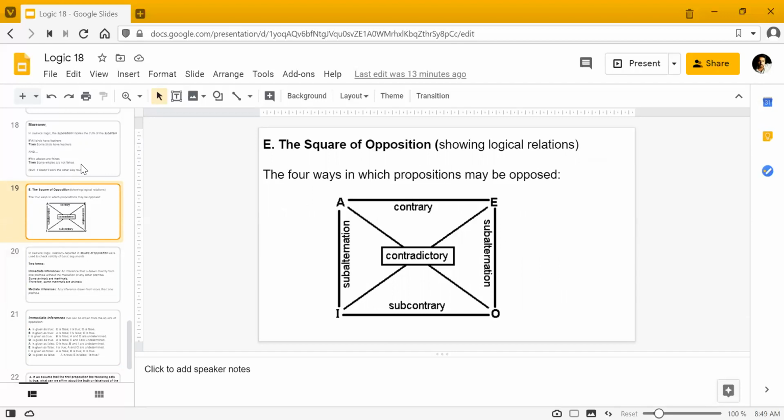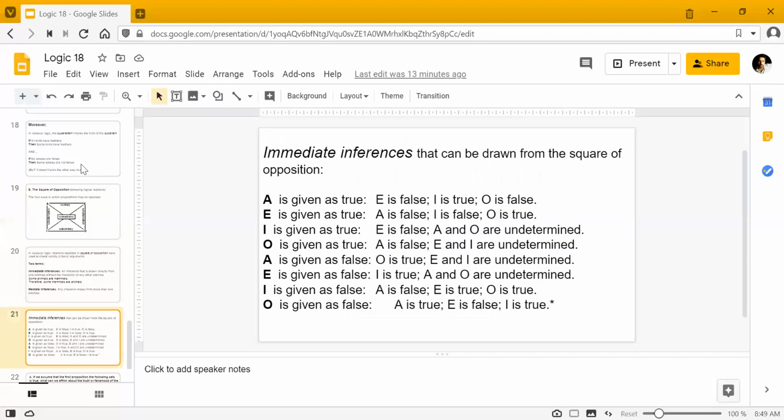Because हमने contradictories में बात की थी कि both cannot be true and both cannot be false. ठीक है? इसी तरह you can, हर किसी के पास हमारे पास इसका immediate inferences आप इसको कह सकते हैं. So अगर A is true, then we know E is false, I is true, O is false. ठीक है?